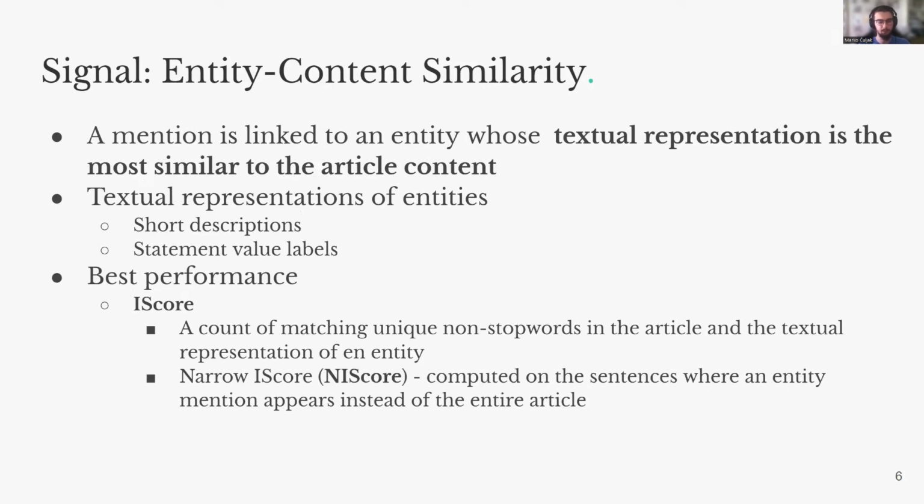We link a mention to an entity whose Wikidata item is the most similar to the article content. We obtain the best performance with I-score, a heuristic that simply counts unique matching non-stop words in the article and the Wikidata item of an entity. We also experimented with a narrow version of I-score, which is computed only on the sentences where the mention appears instead of the entire article.